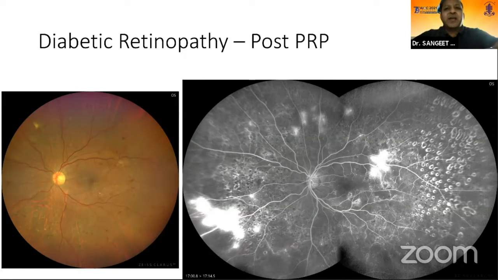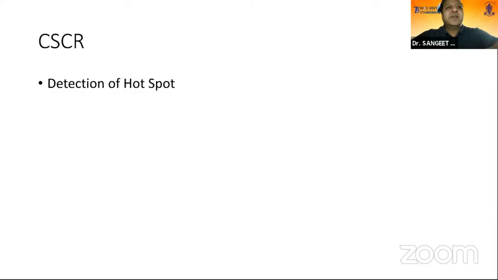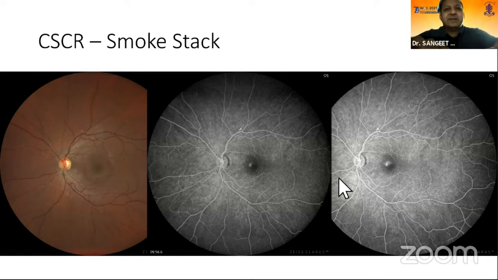Again, for a post-PRP patient, you can go wide and do an oral fluorescein angiogram. You can get a true picture of what is right there. So in patients with central serous chorioretinopathy, again, oral fluorescein angiography will hold an advantage over OCTA in the detection of hotspot. You can see this patient had CSR, and you see the images starting at about 10 minutes of time. You can see a pinpoint leak which increased to a smokestack appearance in the later phases.